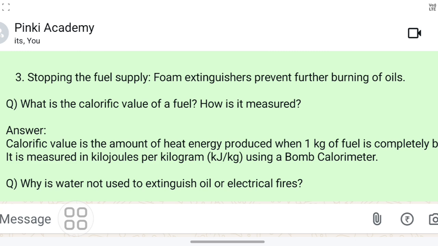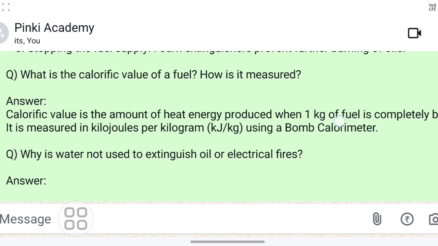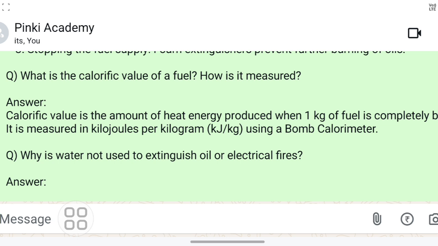Now, what is the calorific value of a fuel? How is it measured? We have to know this answer also. Calorific value is the amount of heat energy produced when 1 kg of fuel is completely burned. It is measured in kilojoules per kilogram using a bomb calorimeter. Okay, what is a bomb calorimeter? This is the device using which we can measure the calorific value of a fuel.